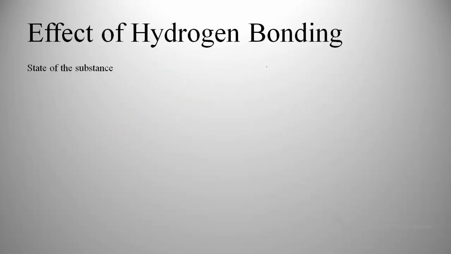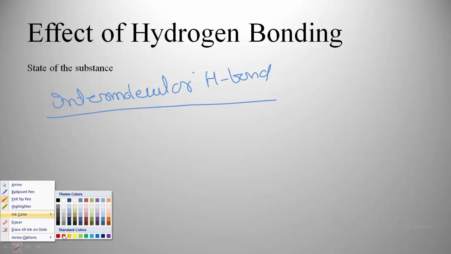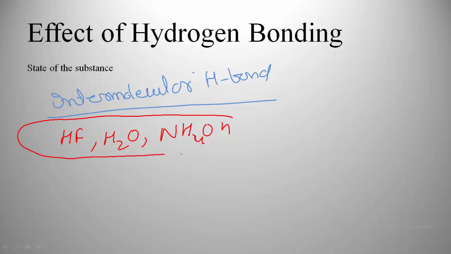Now, effect of hydrogen bonding on the state of the substance. If there is intermolecular hydrogen bonding, that means different molecules are attached through hydrogen bonds, like HF, H2O, NH3, NH4OH, then there is a chance that the substance would be liquid.